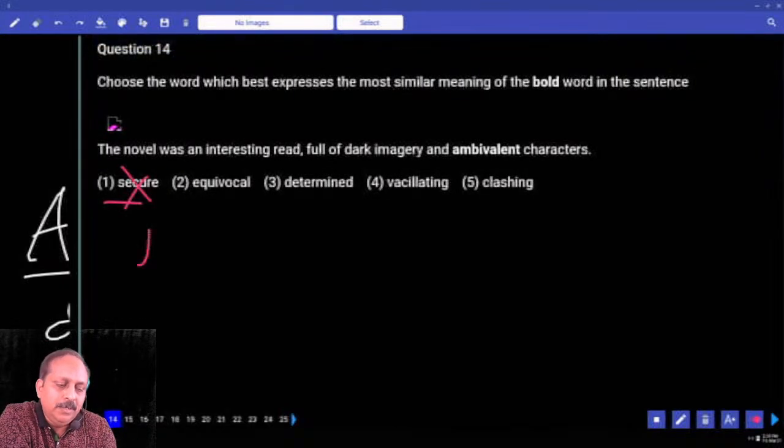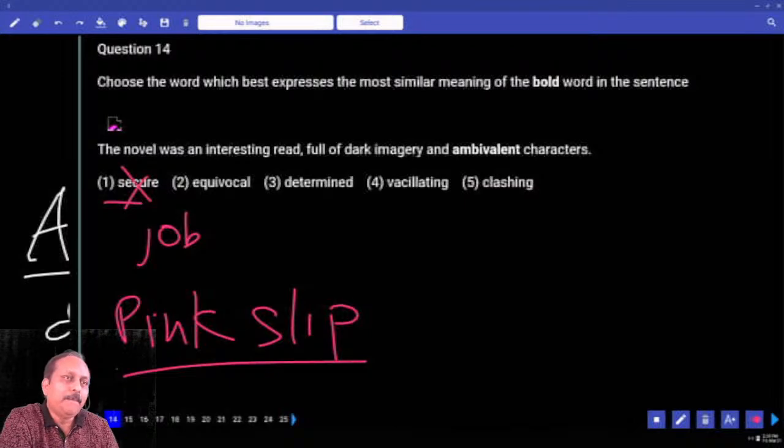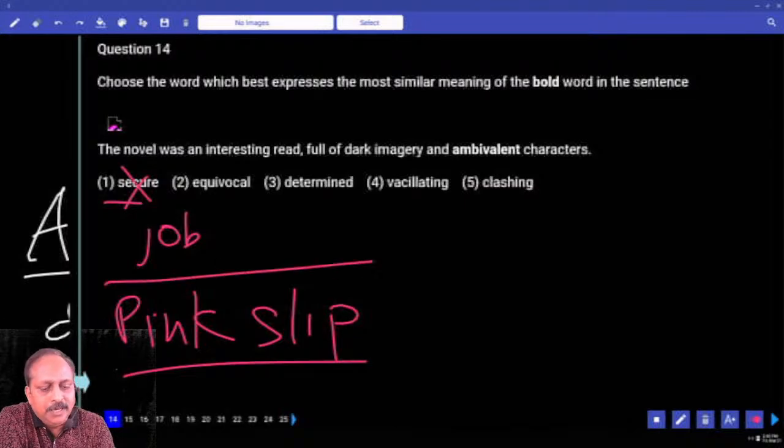Secure goes with what? You're all preparing for bank exams, SSC. Why? A government job is a secure job. Private sector, there is no guarantee. One fine morning, they give you a pink slip. Please write, pink slip. It goes with the IT sector. Morning, as usual, you go to the office. They tell you your services have been terminated. Whatever stuff you have in your cabin, please take and leave the office on the spot. No exaggeration. That is known as getting a pink slip.